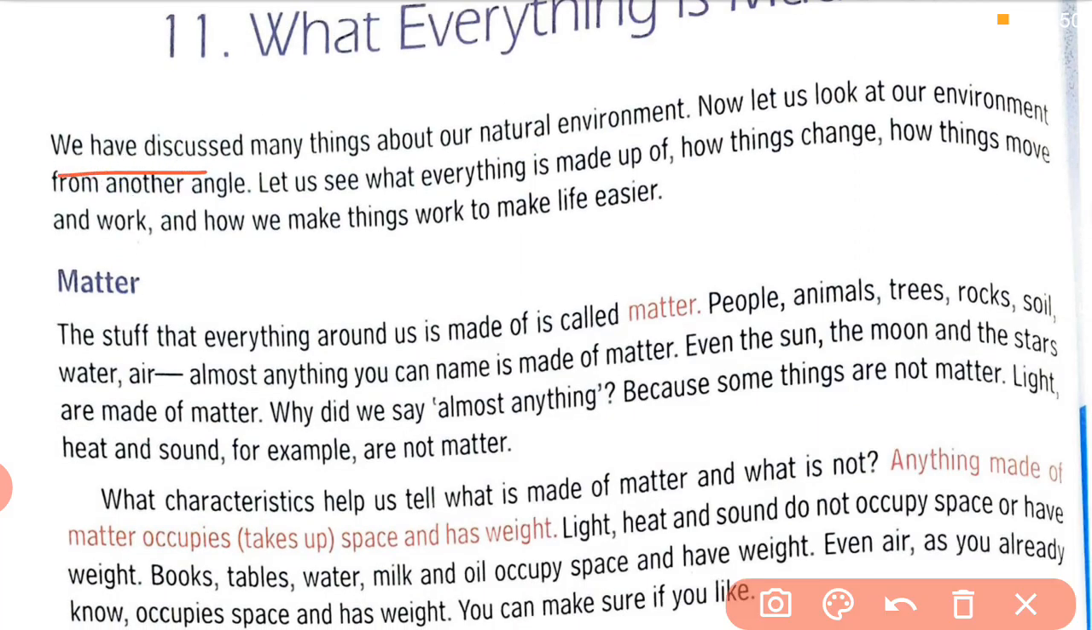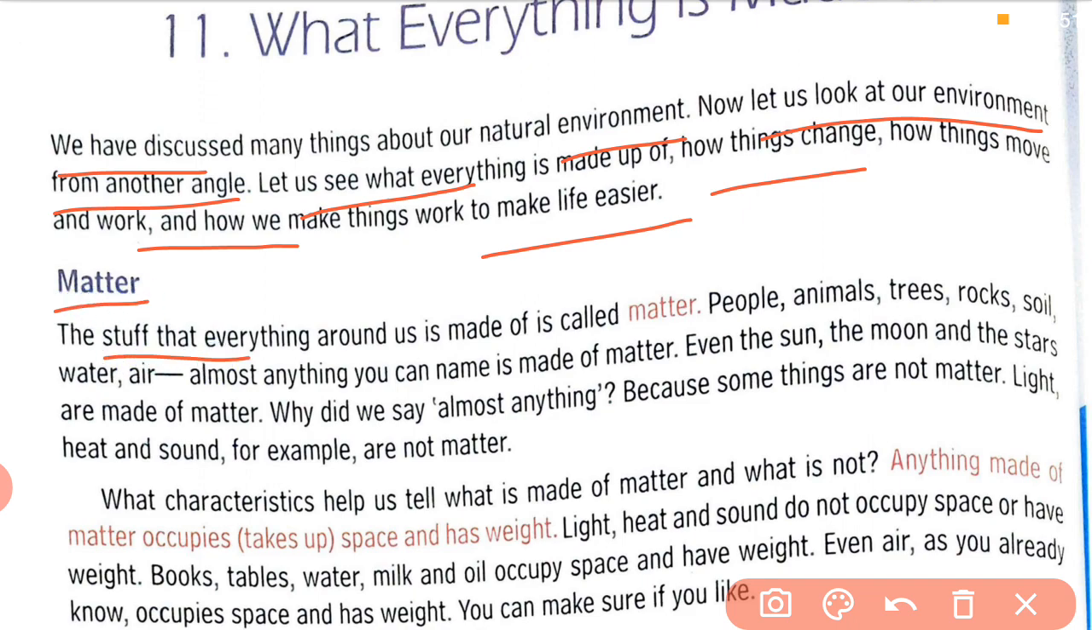We have discussed many things about our natural environment. Now let us look at our environment from another angle. Let us see what everything is made up of, how things change, how things move and work, and how we make things work to make life easier.